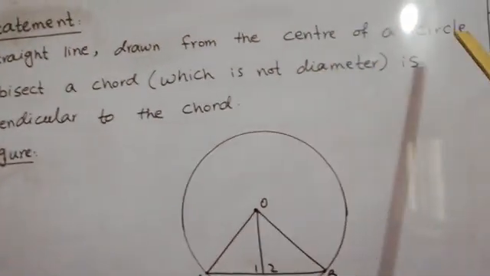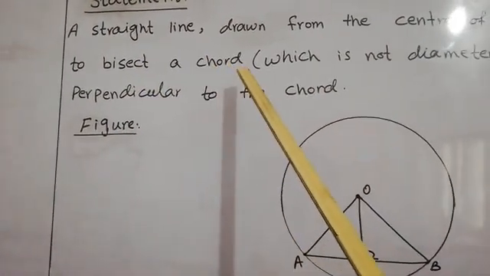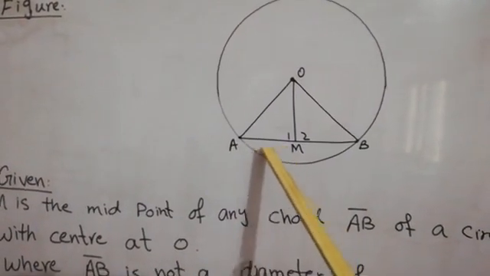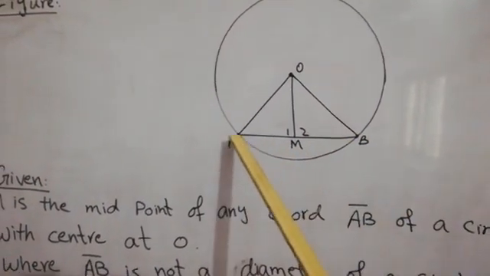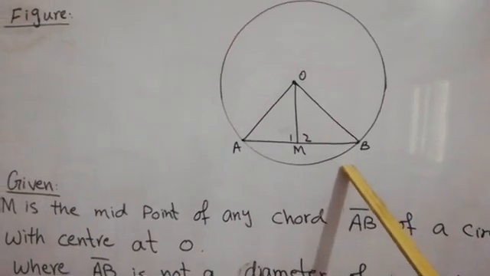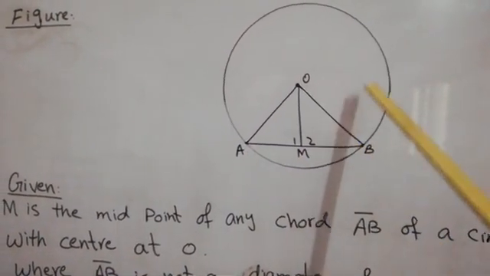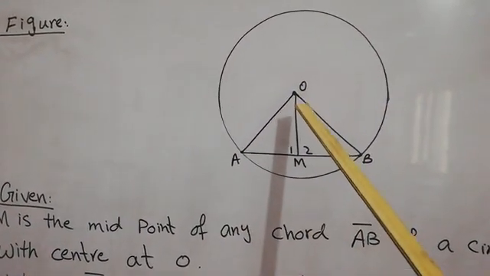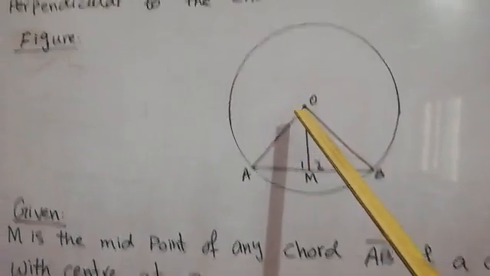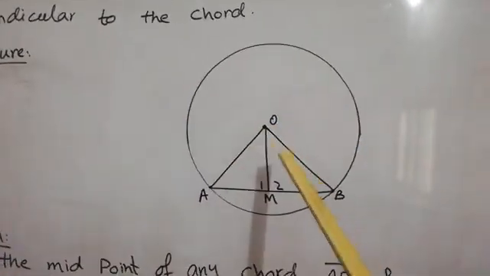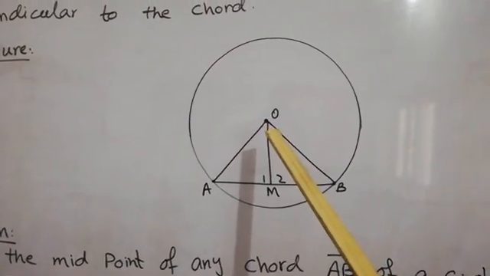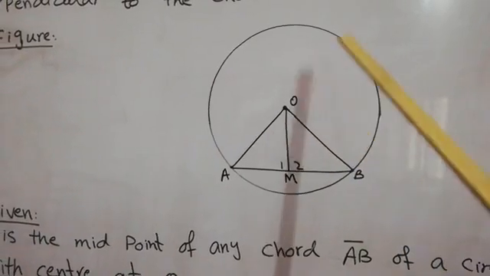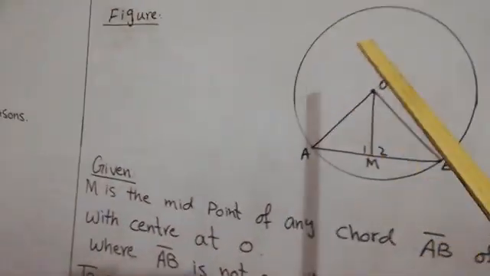The straight line drawn from the center of a circle bisects a chord, a chord which is not the diameter. What is a chord? We have discussed that a chord is a line segment whose 2 endpoints are on the circumference. So you can draw the chord anywhere, but you are not allowed to draw it through the center, because then it would be the diameter. If the chord passes through the center, it will be the diameter. So do not draw the chord through the center; draw it anywhere else.